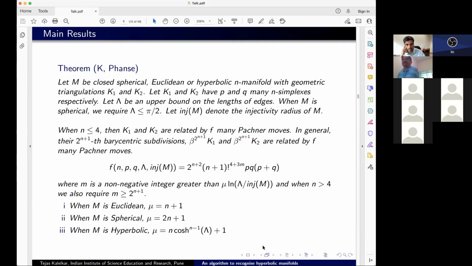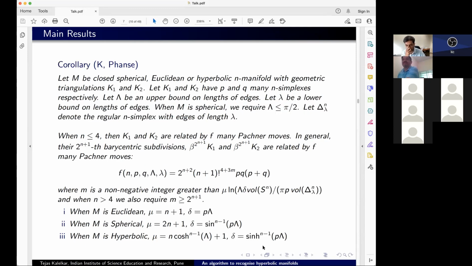Now, this is a good theorem, but what you are really going for is something which depends only on the triangulation of the manifold. So this dependence on the injectivity radius of M is kind of jarring because we don't really know anything about the manifold. We are just given the triangulations. Fortunately, the injectivity radius for constant curvature manifolds is bounded below in terms of the volume and the diameter. And the volume and the diameter can again be bounded in terms of n, P, Q, and the lengths of edges. So we have the corollary of the kind that we were looking for.